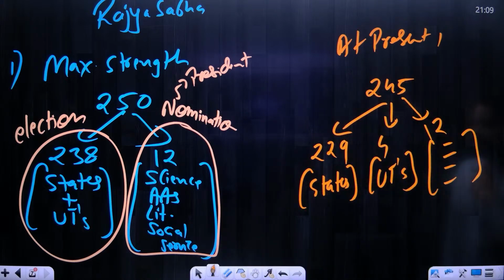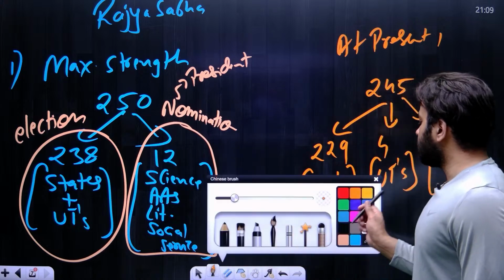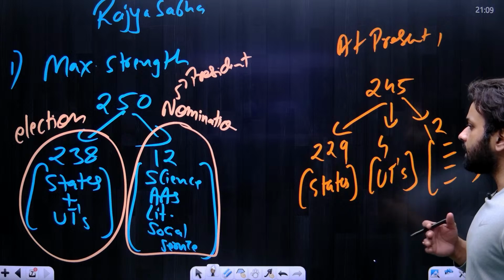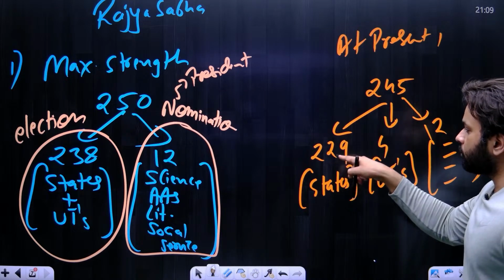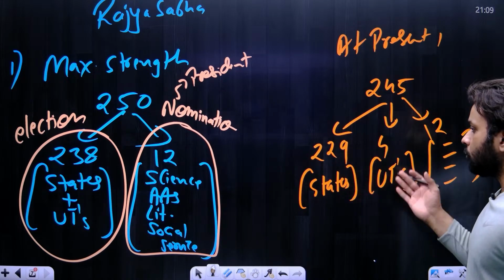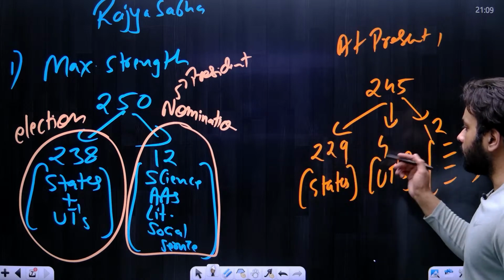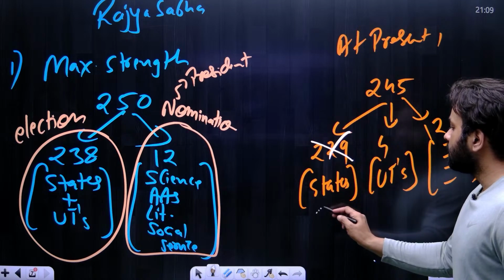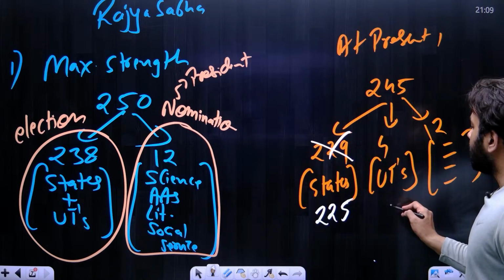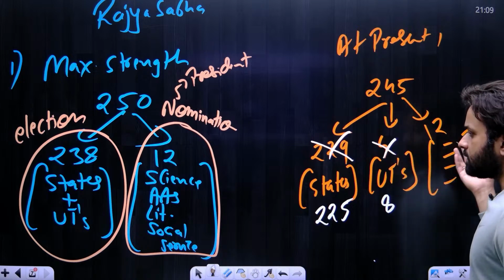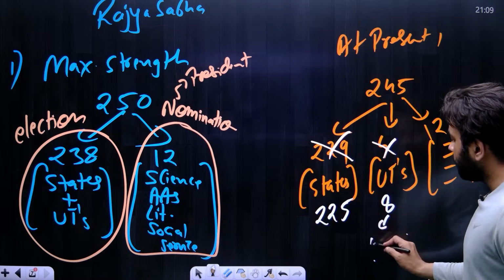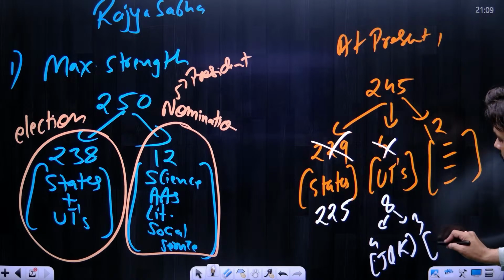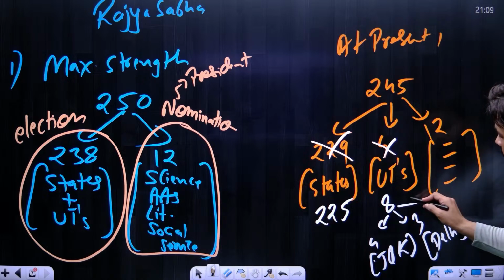Now this was before Jammu Kashmir became a UT. We all know now Jammu Kashmir is a UT. When Jammu Kashmir was a state, it was part of these 229 seats. But now that it is a UT, the seats are transferred from states to UT. So at present, 4 seats have been transferred to the UT section. Right now we have 225 seats for states, 8 seats for UTs, and 12 seats remain the same. Out of these 8 seats, 4 seats are for Jammu and Kashmir, 3 seats for Delhi, and the remaining 1 is for Puducherry.